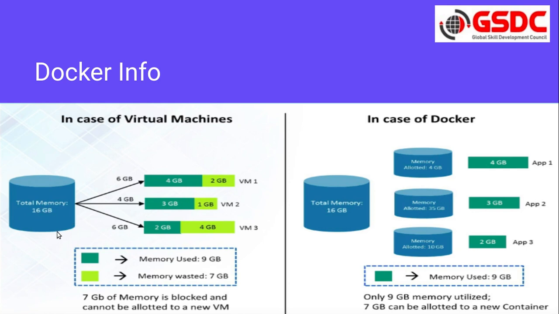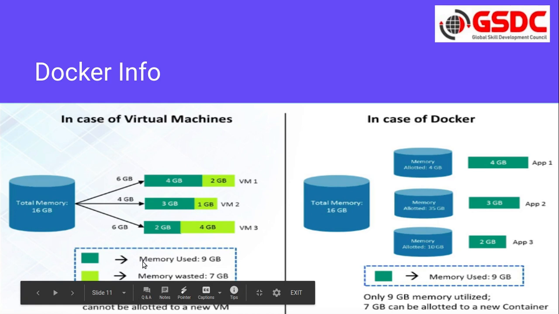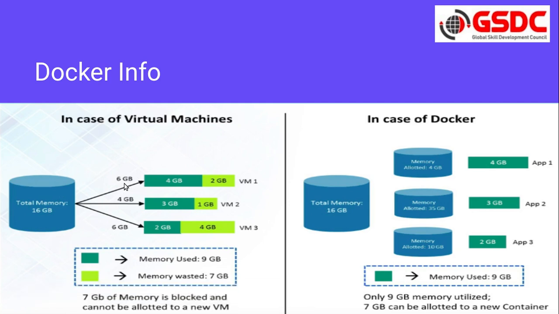Okay, now let's say I start 3 VMs inside that host machine, and I assign 6 GB to the first virtual machine, 4 GB to the second machine, and 6 GB to the third VM.